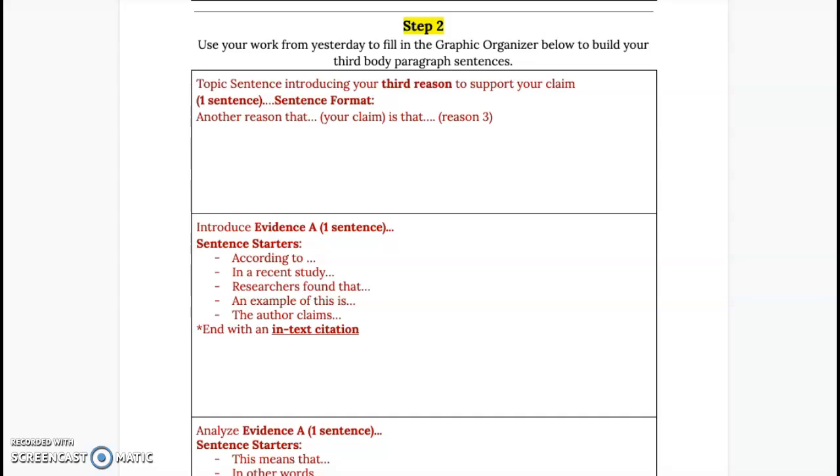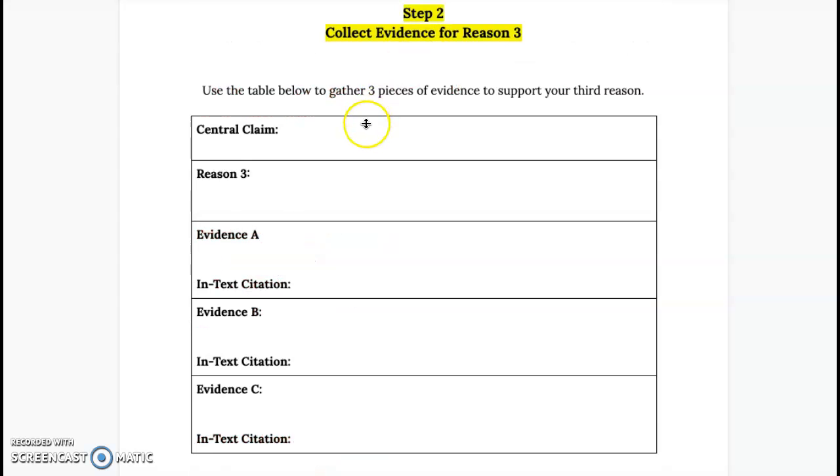You're building a body paragraph. This time it is your third reason paragraph. So what you're going to need to have open is yesterday's work with reason 3, of course, your central claim, and 3 pieces of evidence that support this third reason.